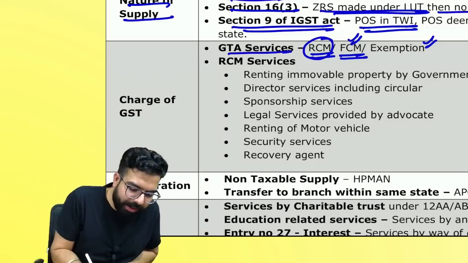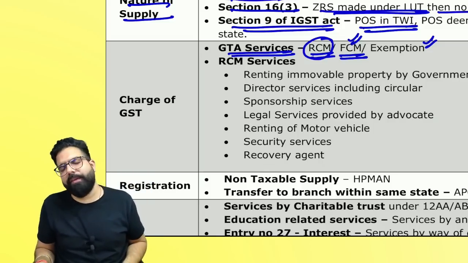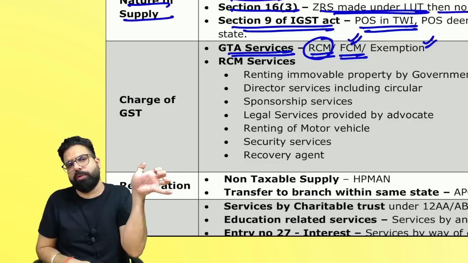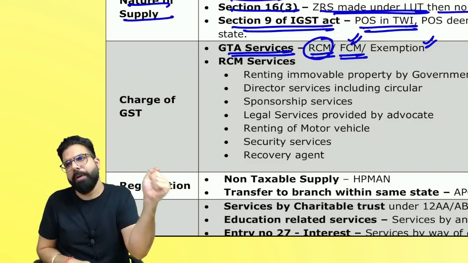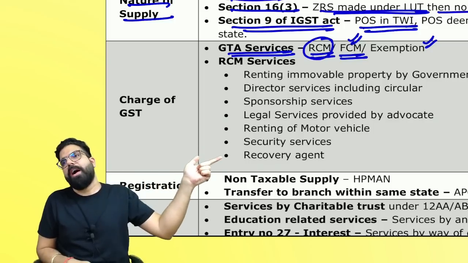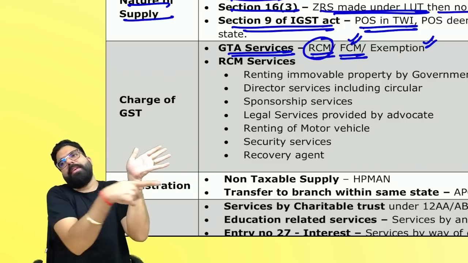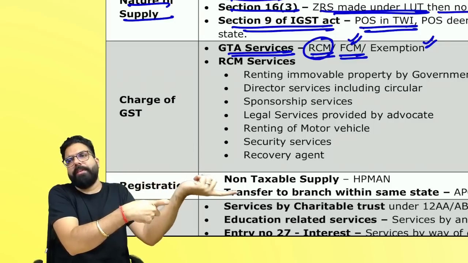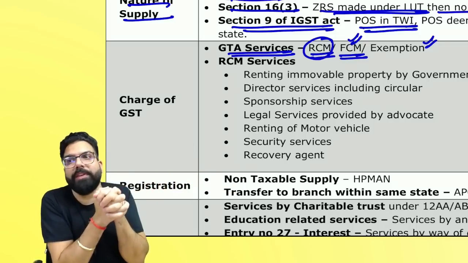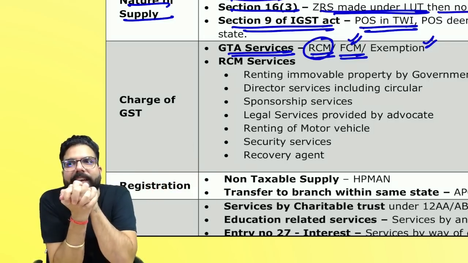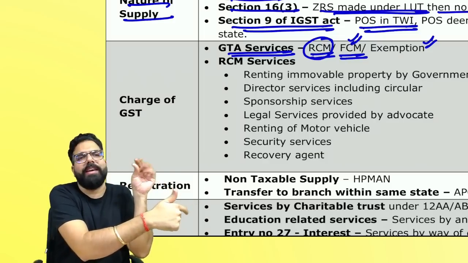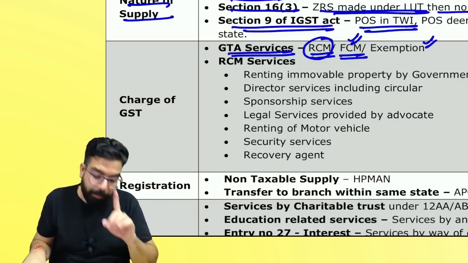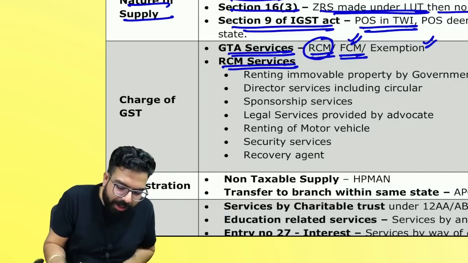Please remember, even if GTA services are provided to an unregistered person, but it is a factory, body corporate, society, cooperative society or partnership firm, they have to pay GST under RCM. If they are providing GTA services to a registered person, then the registered person will pay GST under RCM. But if the registered person is a TDS deductor, then it is under exemption. Are we clear, everyone? Please remember that point.